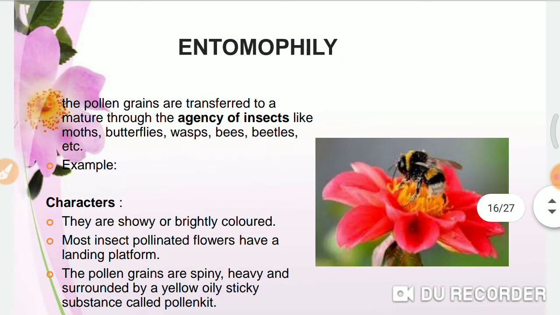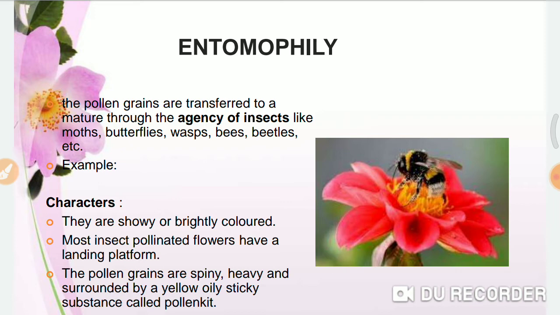Okay, second is entomophily. The pollination, when it takes place with the help of insects, is called entomophily. Here, as you know, you have to call pollinators. So, for attracting them, this plant spends its energy in having colorful petals.